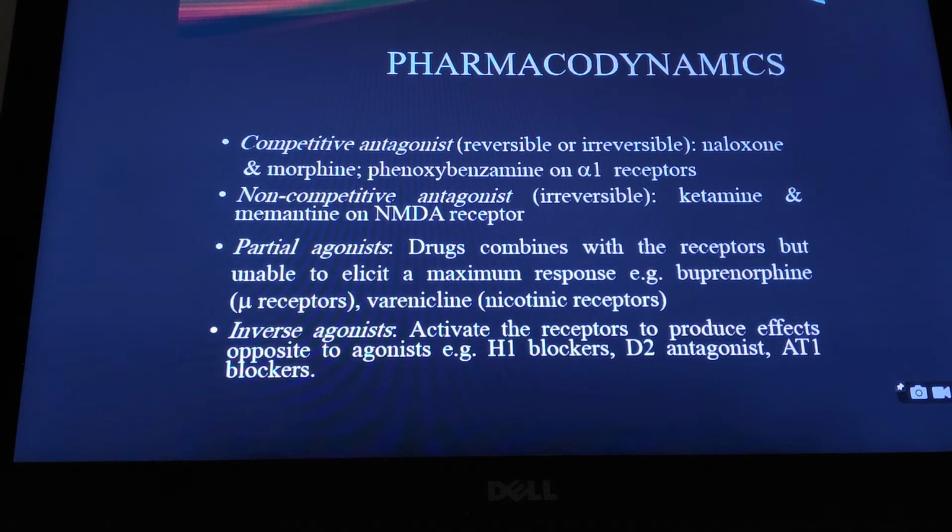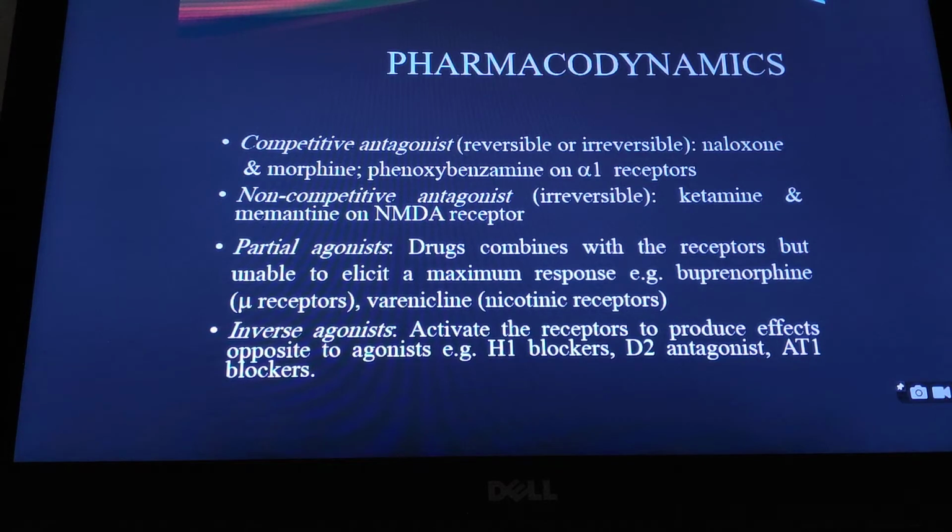So both agonist and antagonist bind with the same receptor at the same site, and the antagonist has higher affinity than the agonist. So competitive antagonists block the effect of the agonist. It could be in a reversible manner or in an irreversible manner.